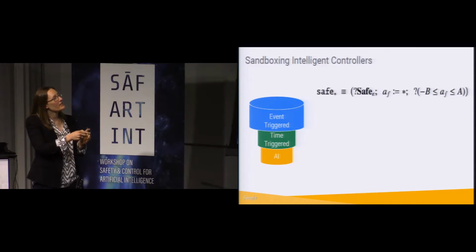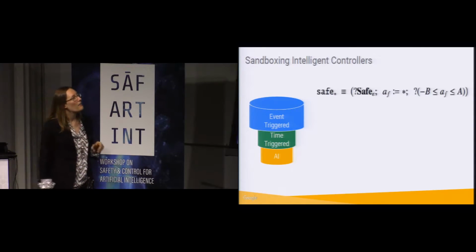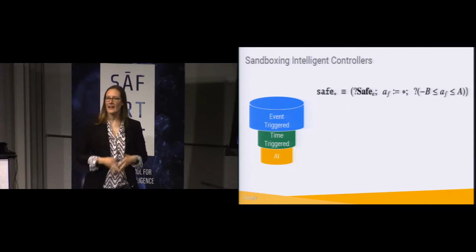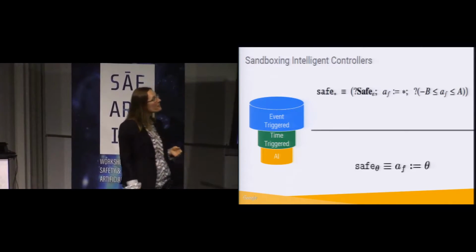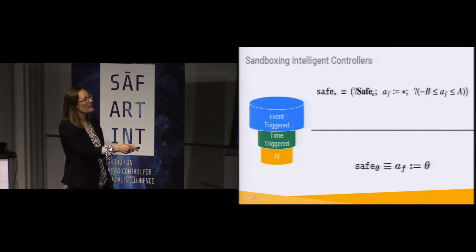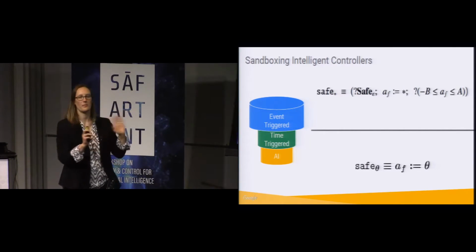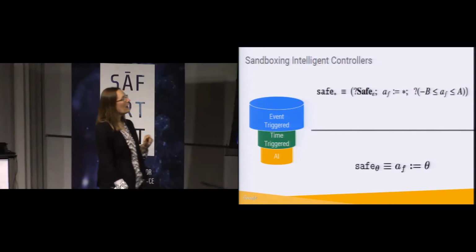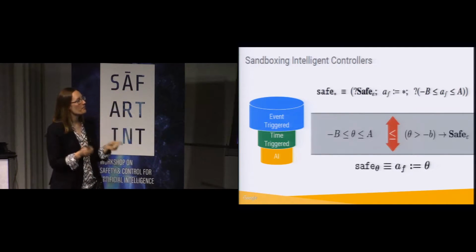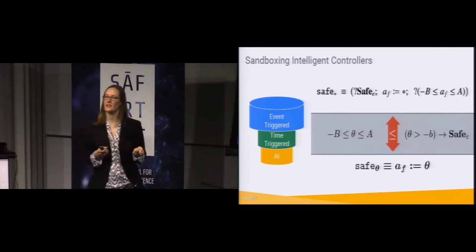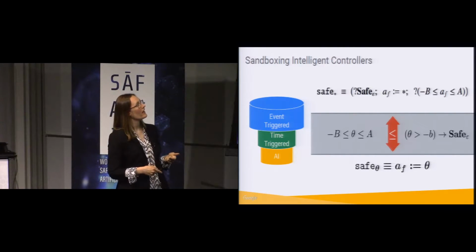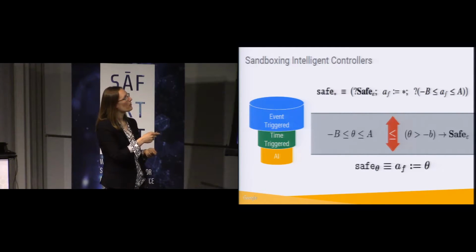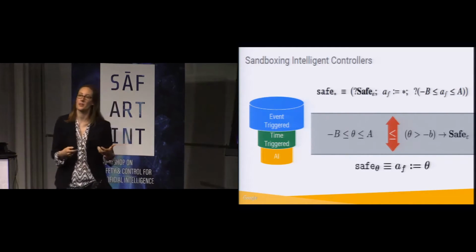And what it's giving us is a set of values that controller is allowed to choose from. And then when we have some complicated artificial intelligence, which I'm just putting as some function theta, we have just a couple formulas left that we have to verify to show that that artificial intelligence function actually satisfies whatever controller requirements were laid out by that time-triggered controller.